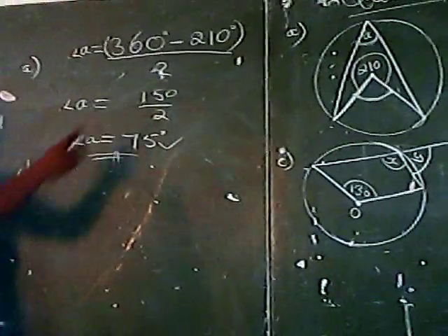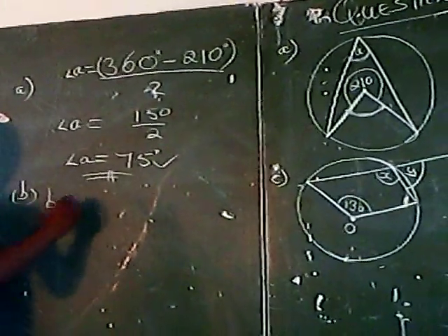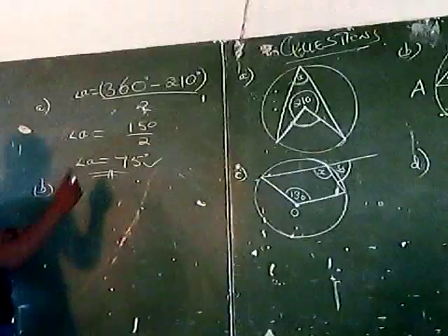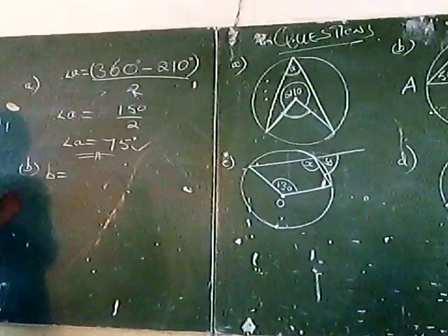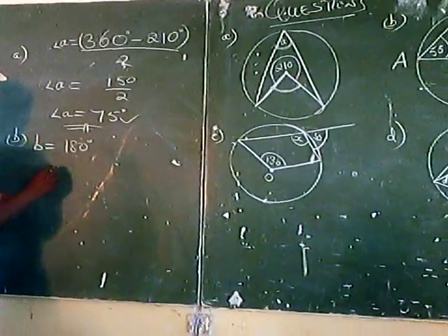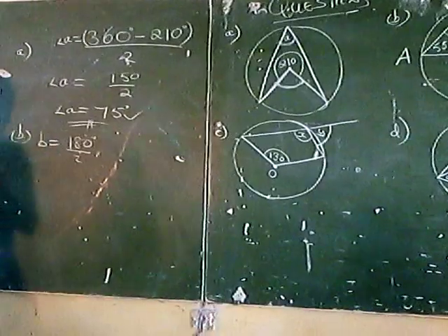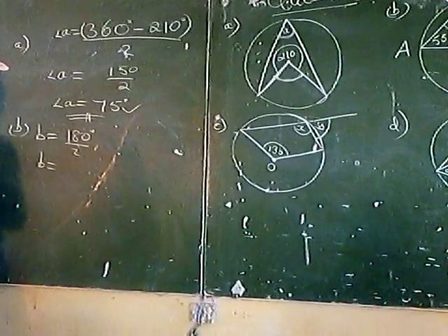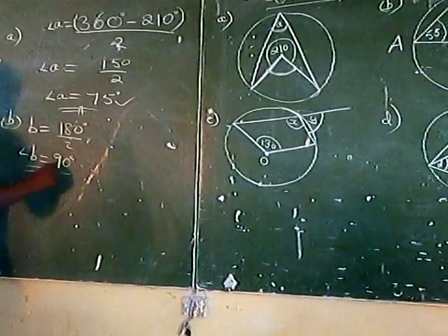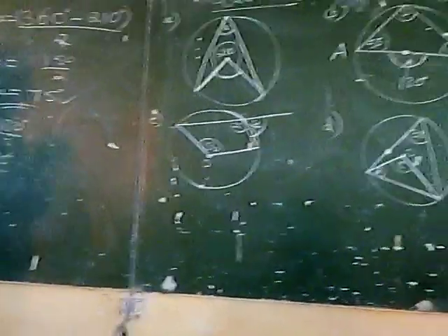Part B, we are saying for us to find angle B, we'll simply use the angle at the center. Take note, angle at the center is twice the angle at the circumference. So simply say 180 degrees divided by 2. And of course, we're going to arrive at 90 degrees. Therefore, angle B equals 90 degrees.